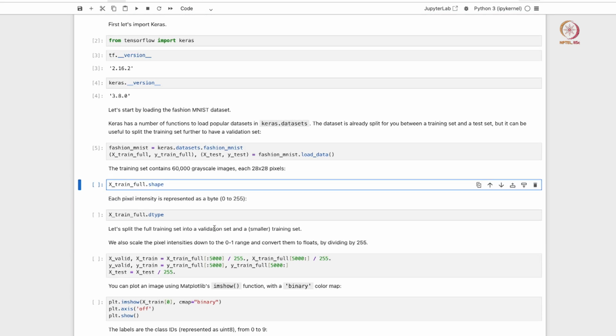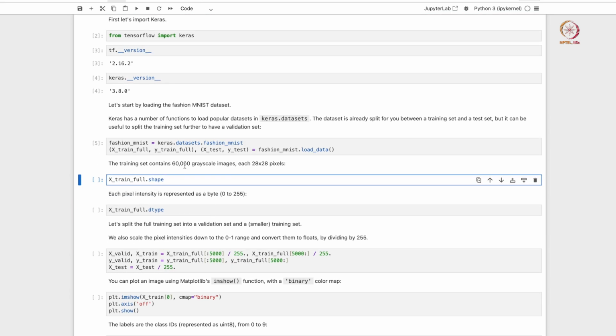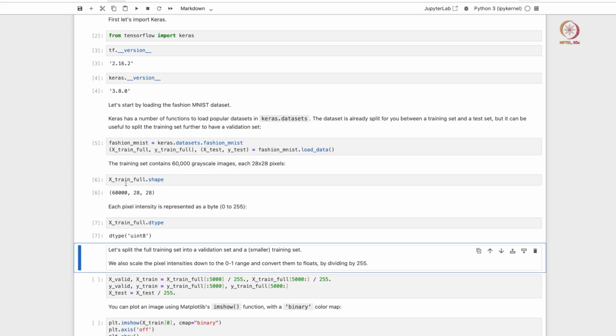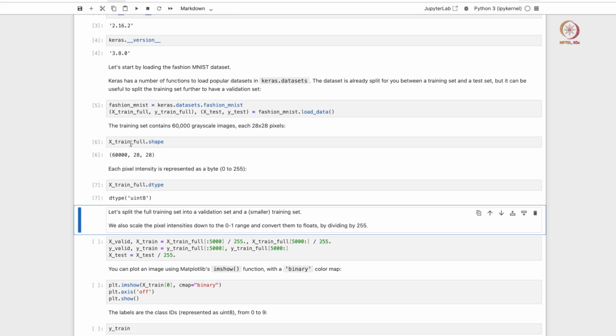Okay, so the training dataset has about 60,000 grayscale images. Once again very similar to your MNIST dataset. Each image is 28 by 28 pixels and it's all grayscale, so basically black and white. The test set has about 10,000 data points. So we can check how the train dataset looks.